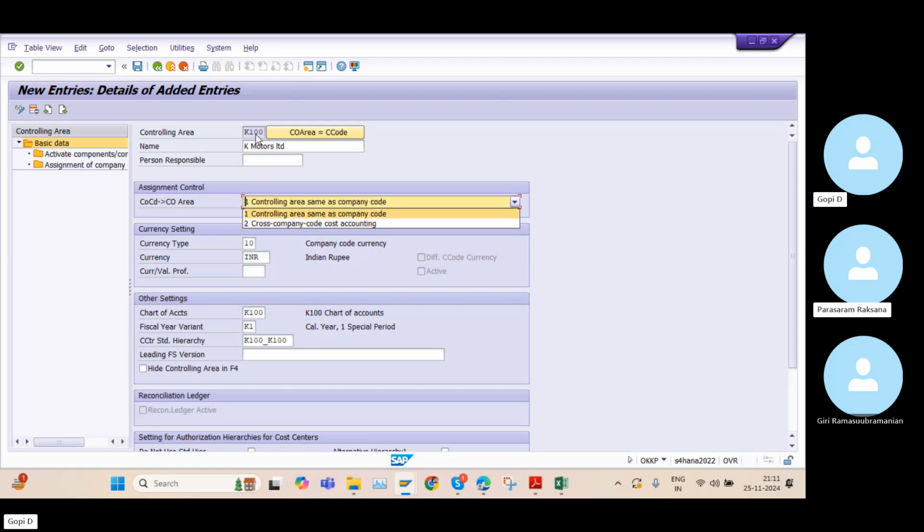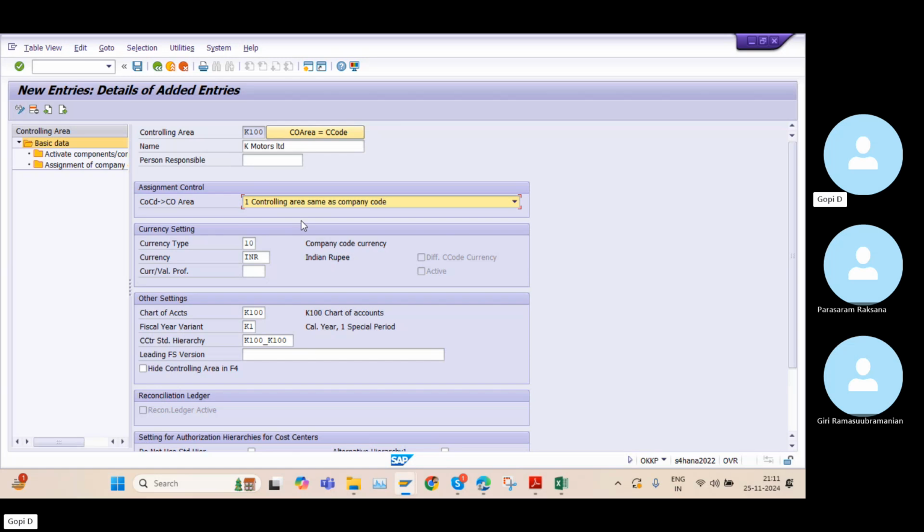Here I mentioned my company code and controlling area both are K100. But suppose you want to maintain your controlling area as K101. In that case, you need to select this option. It means your controlling area and company code are not the same. But even in real time, in most cases we go with the first option only.